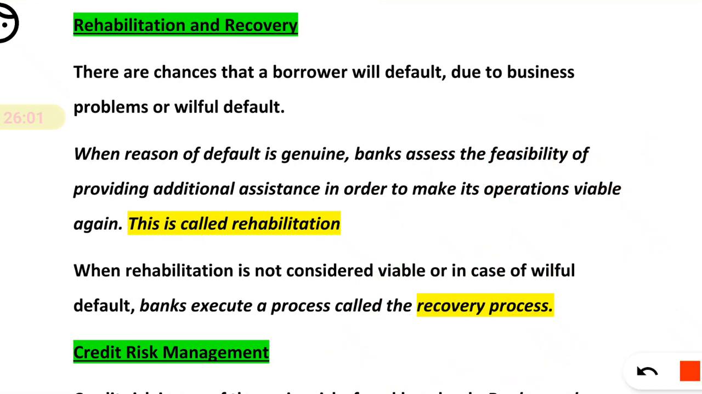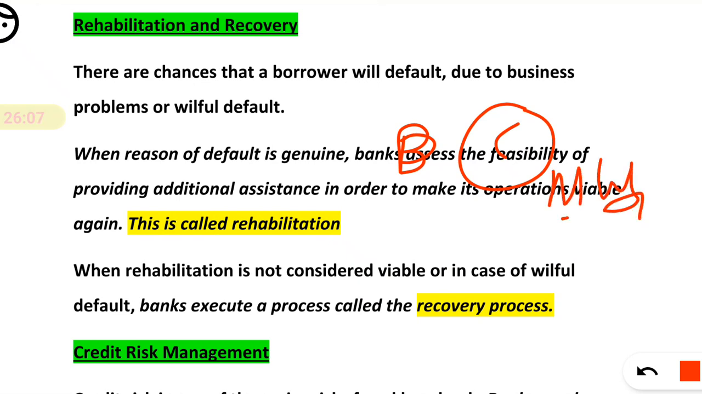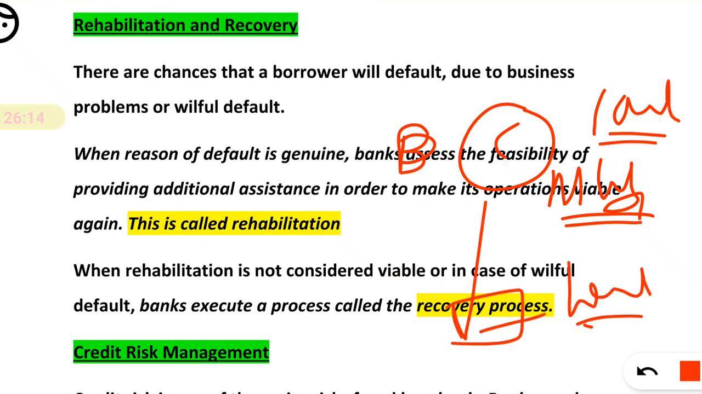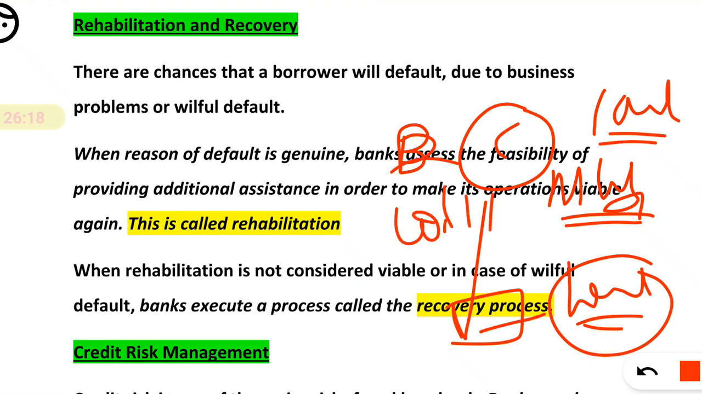And if the customer is, say, a Malya, who had taken a loan of say 10,000 crore and ran to London, it is not the rehabilitation process. He willfully defaulted on that loan and flew away from the country.